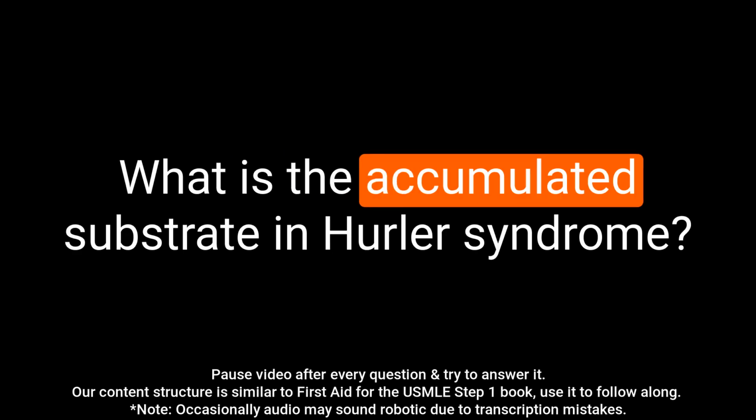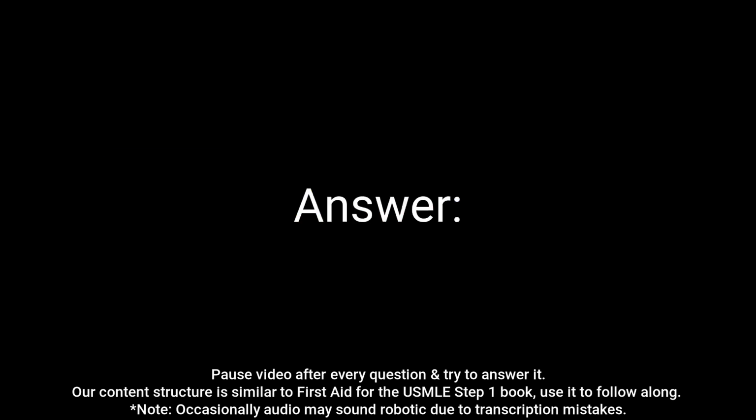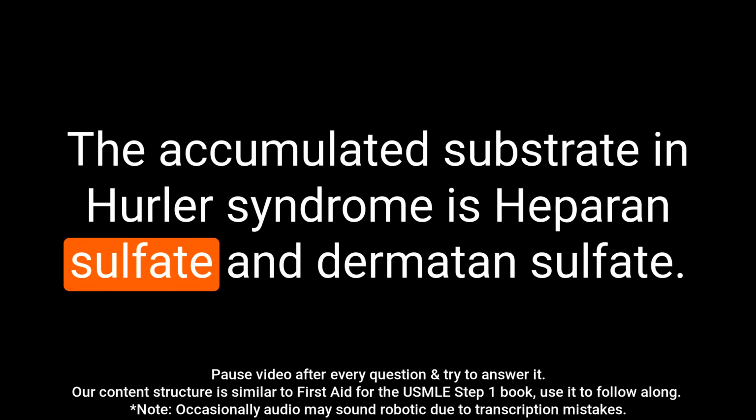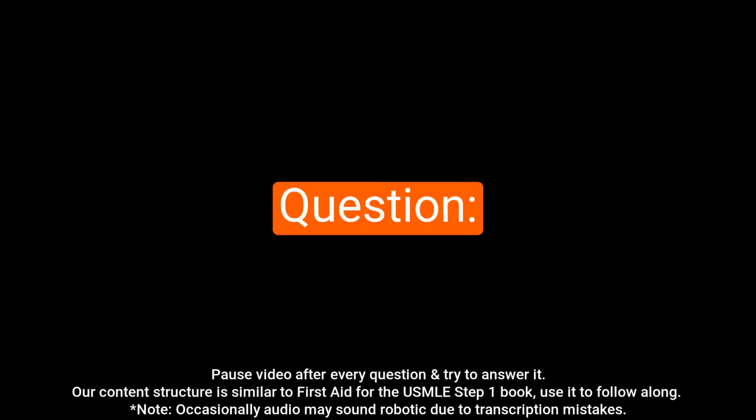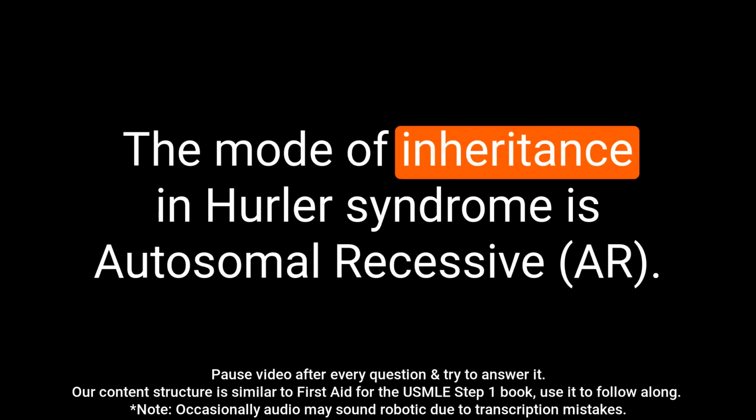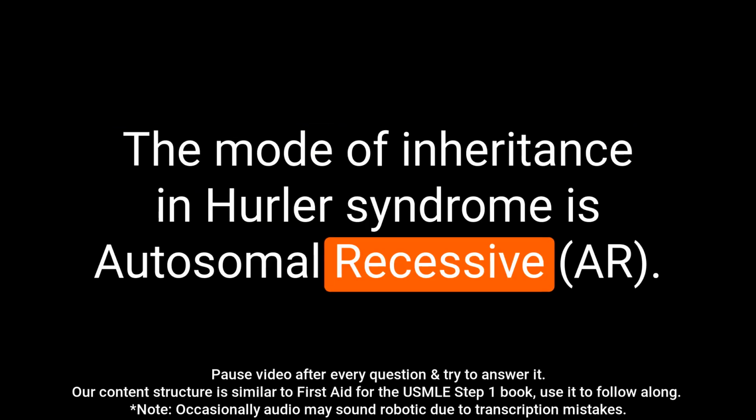Question: what is the accumulated substrate in Hurler syndrome? Answer: the accumulated substrate in Hurler syndrome is heparan sulfate and dermatan sulfate. Question: what is the mode of inheritance in Hurler syndrome? Answer: the mode of inheritance in Hurler syndrome is autosomal recessive.